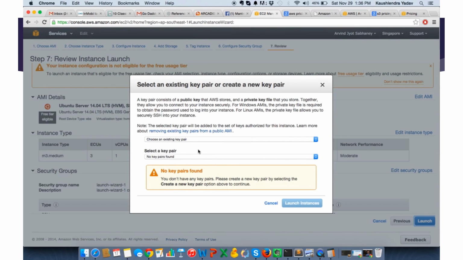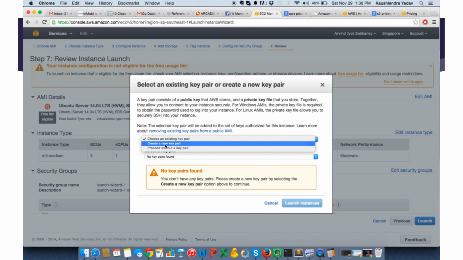Launch. Choose an existing key pair. So this is the one that Campfire. Okay. So either you can create a new one or you can use the existing one. Proceed with that. Choose an existing key pair. So on this particular region there are no key pairs. We will have to create a new one.